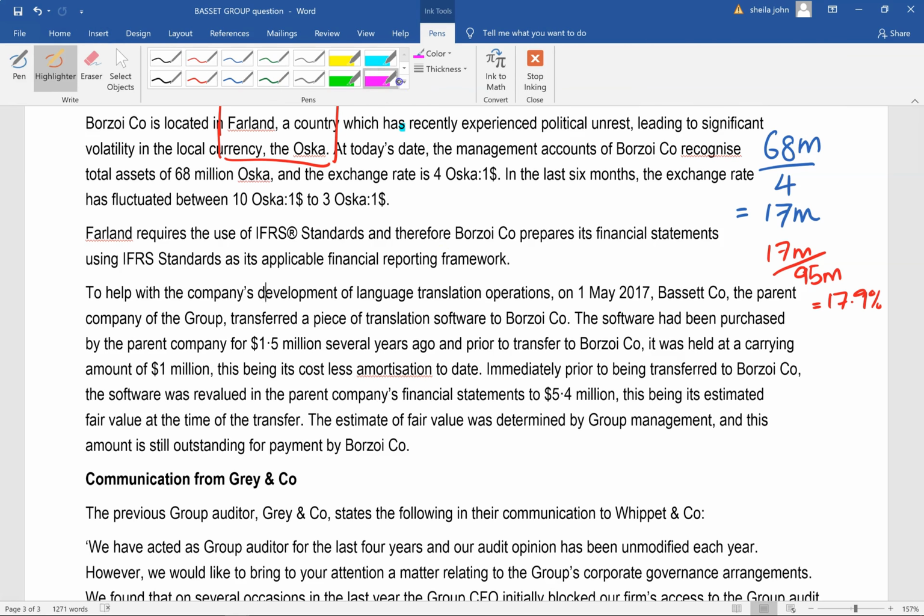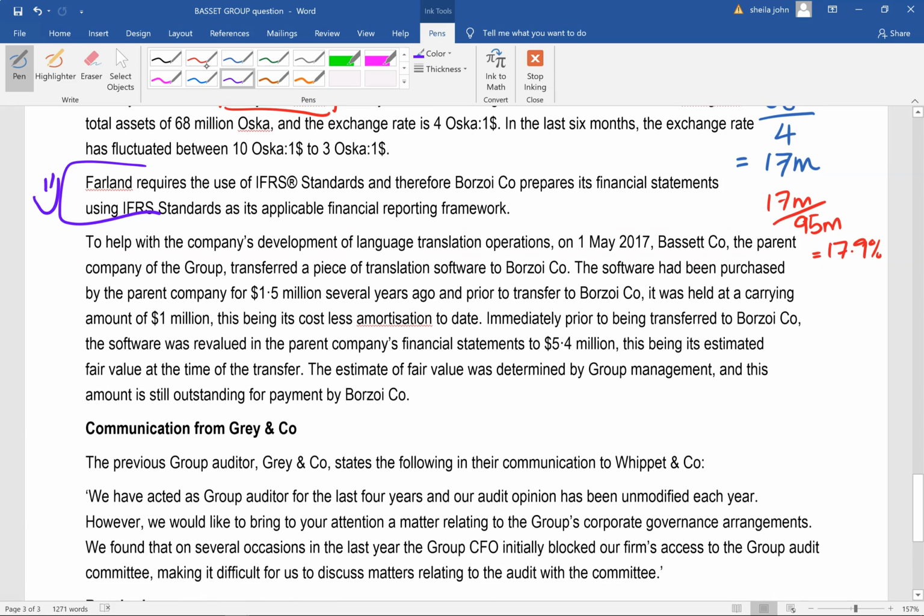Let me just note that down here. That's good news. So what this means is that the component auditor would also be familiar with the IFRS. That's good. Next, to help with the company's development of the language translation operations, on 1 May 2017, during the year, BASSET, the parent company, transferred a piece of translation software to Borzoi. The software had been purchased by the parent company for 1.5 million several years ago, and prior to the transfer to Borzoi, it was held at a carrying amount of 1 million, this being the cost less amortization to date.